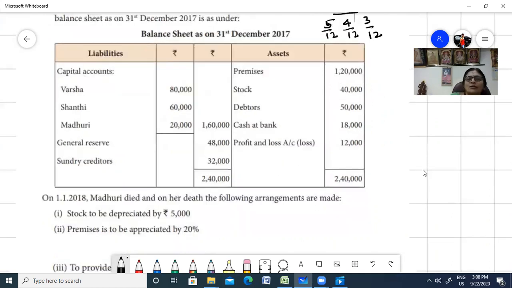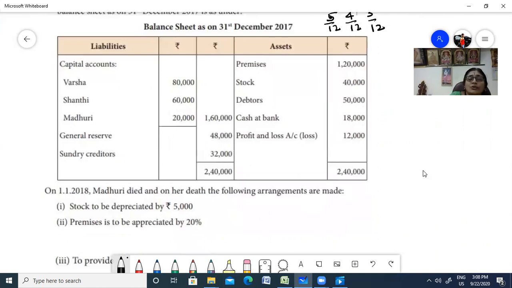You have your capital, you have your assets and your liabilities. You have your capital here of Varsha, Shanti and Madhuri. You have a general reserve which is to be carried to the capital account. And here you have profit and loss. Since it's on the asset side, it's the loss, right? It is to be carried to the capital account. Otherwise, you have sundry creditors here. You have some normal current assets and your fixed assets, premises. And some details they have given you.